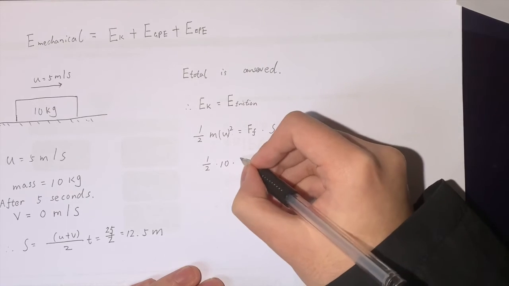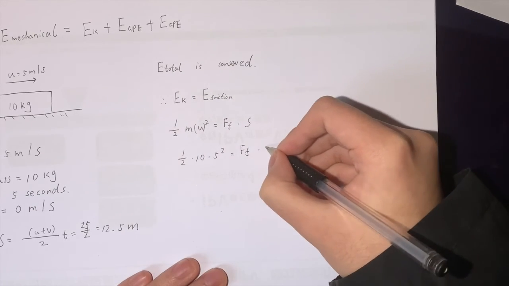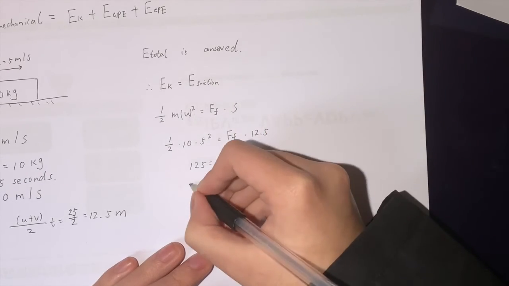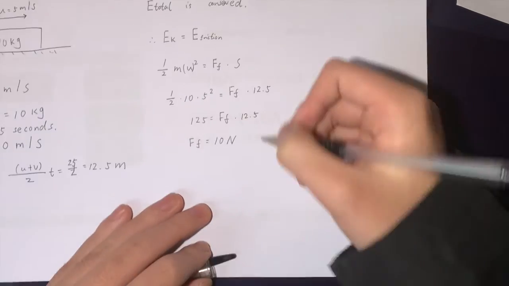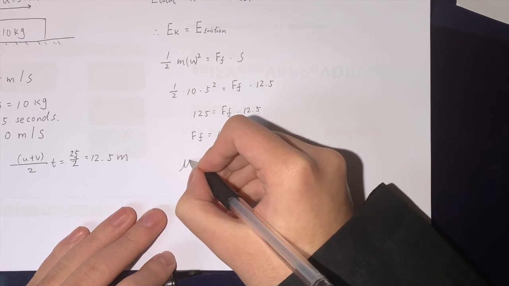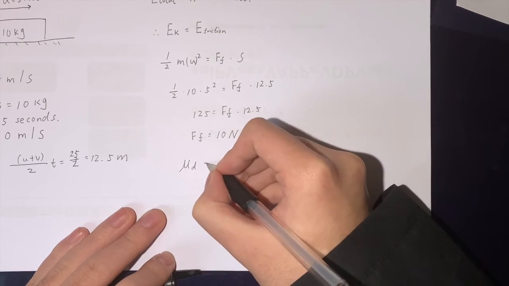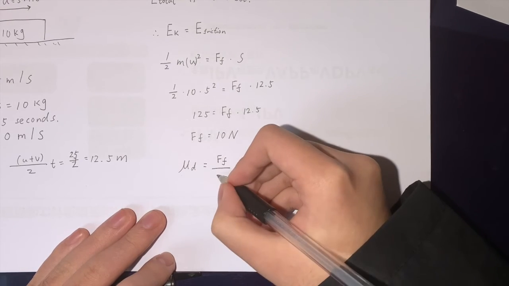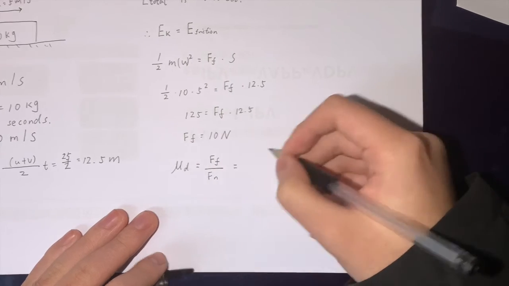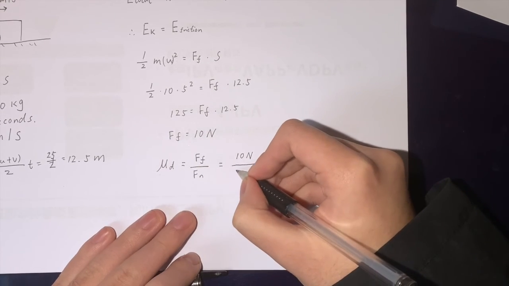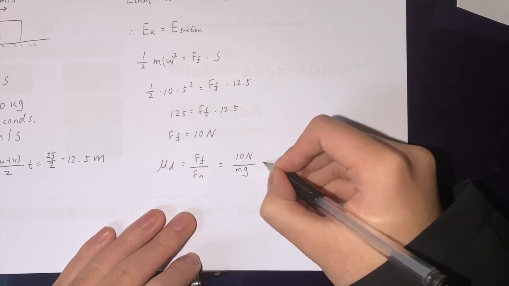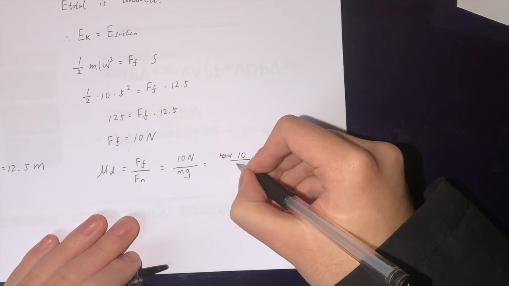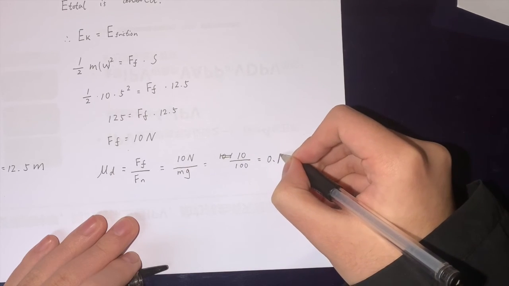So there is 125 joules of kinetic energy lost, and it is equal to 12.5 times the frictional force. So the frictional force is 10 Newtons. According to the function Ff = mu_d times Fn, mu_d is equal to Ff divided by Fn. So it is 10 Newtons divided by Fn, where Fn is equal to mg of the object, which is approximately 100. So the mu_d of the object is 0.1.